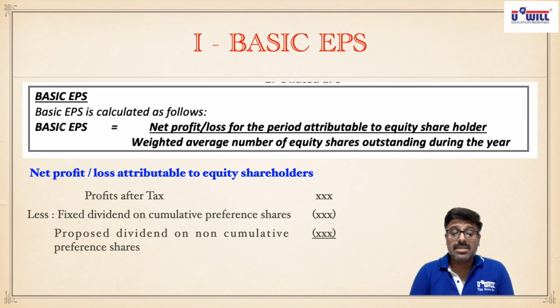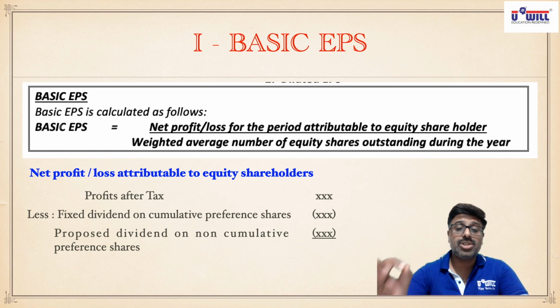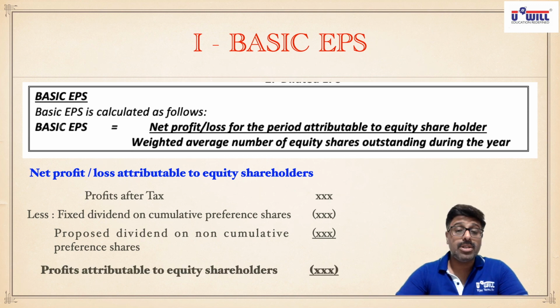From profit after tax, we subtract preference dividend, then we get the profits available for equity shareholders. But within preference dividend also, on cumulative preference shares, which dividend do you subtract? The fixed amount of dividend committed to them. And in non-cumulative preference shares, which dividend do you minus? Proposed dividend. Then what we get is profits attributable to equity shareholders. So every one of you note this down in your notebook. How do you find the net profit or loss attributable to equity shareholders? From profit after tax, we minus fixed dividend on cumulative preference shares and proposed dividend on non-cumulative preference shares, and what we get is profits attributable to equity shareholders.